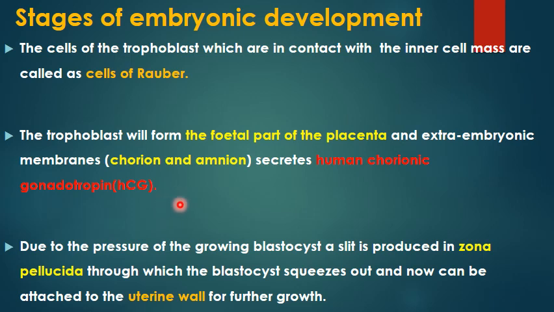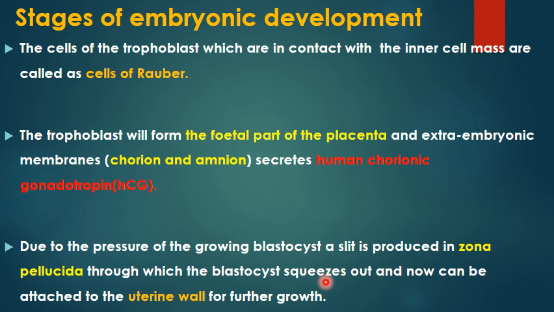Now, as the embryo increases, because of the pressure of this growing blastocyst, the zona pellucida, which was still attached, will develop a slit, and from that the blastocyst will come out, and the zona pellucida will then degenerate. While the blastocyst is coming out from that slit, sometimes the blastocyst gets split into two and separately gets implanted into the uterine endometrium. And this is when you can have monozygotic twins formed.